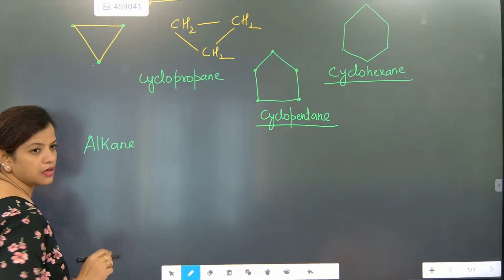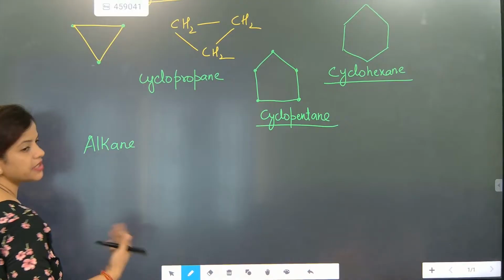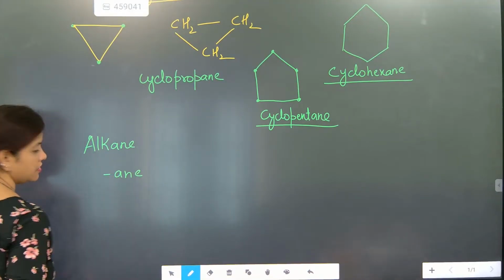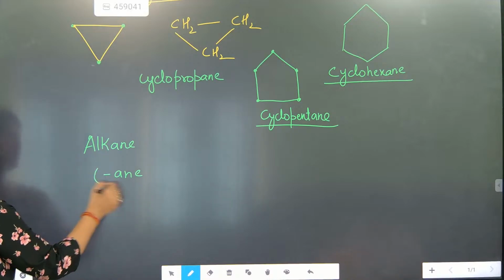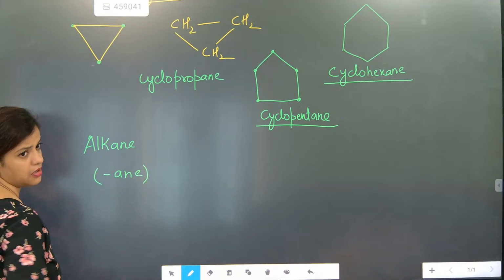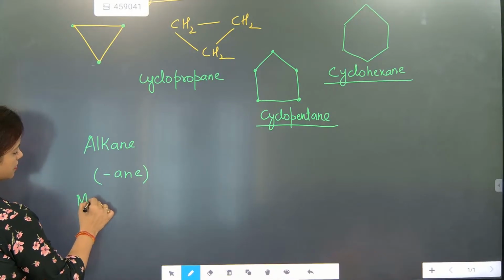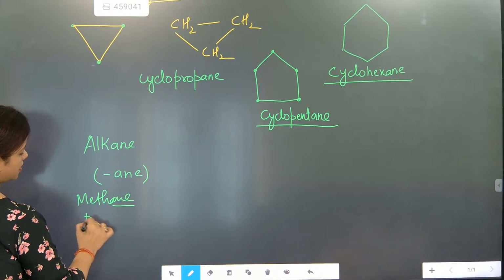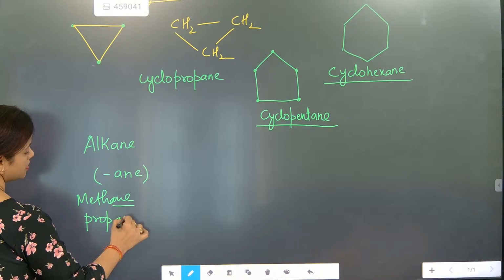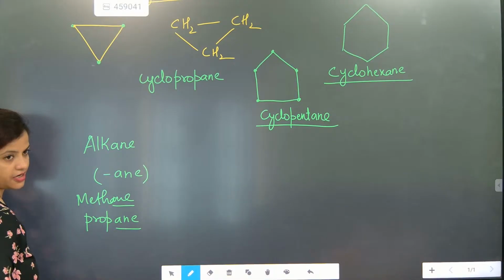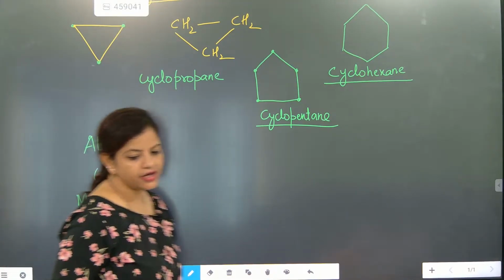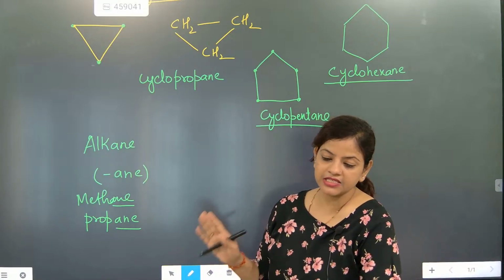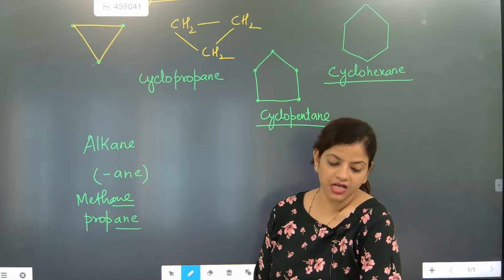For alkane, you always write the name with ane added. What is added? Ane. Alkane, what you add in the parent name? Ane. So methane, propane, ane is added. Understood? Ane is added in the parent chain name, and it is the symbol of a single bond.